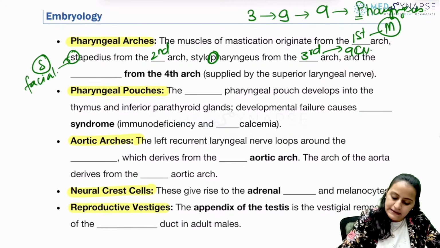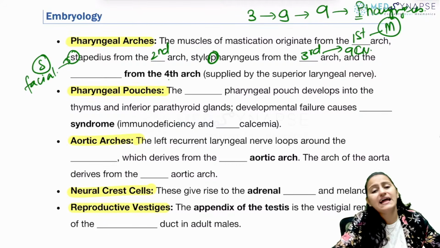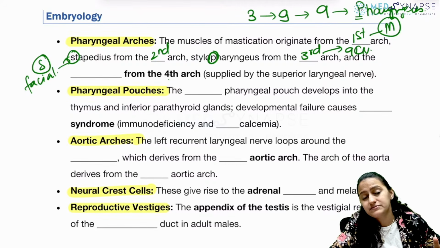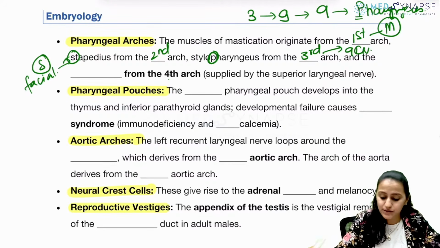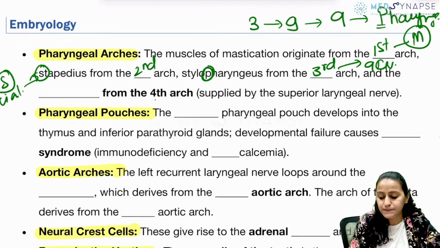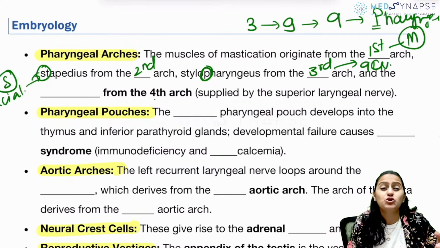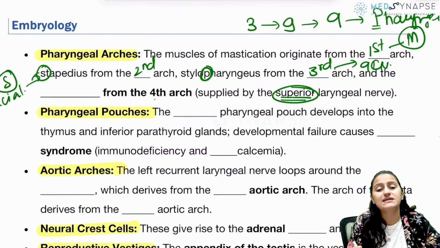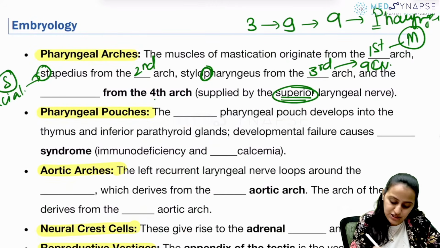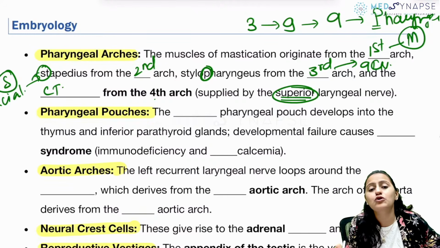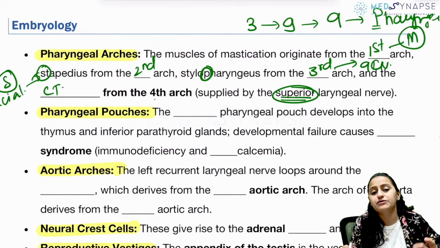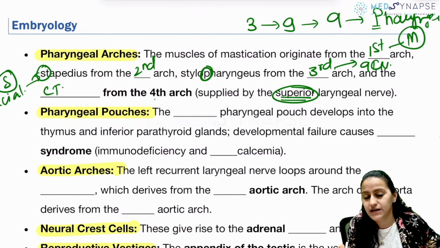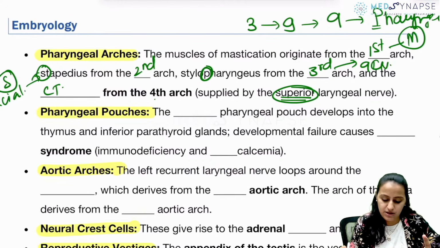Okay. And which is the muscle, the laryngeal muscle from the fourth arch? The rest of the laryngeal muscles is sixth arch. Which laryngeal muscle is the fourth arch? So the only muscle not supplied by recurrent laryngeal nerve, it is supplied by superior laryngeal nerve ka branch, which is external laryngeal nerve. Remember, it is cricothyroid. Cricothyroid. Is this clear with everyone? Cricothyroid is the fourth arch ka muscle.